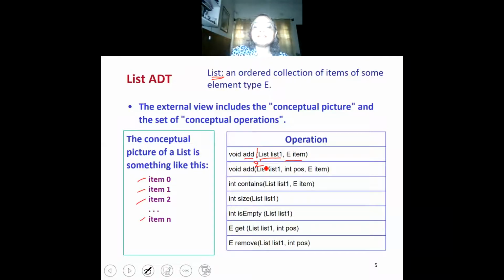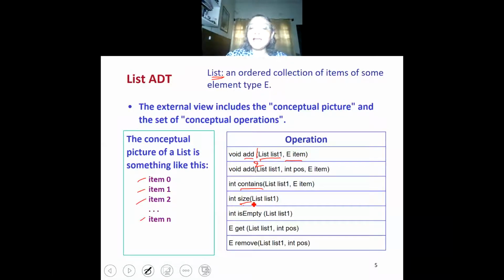Then we have specified the function contains. This function contains takes an item and a list, and it will return true if the item occurs in the list, and it will return false otherwise. In C, we do not have true false. We use integer 1. If item is present in the list 1, this function will return 1. If item is not present in list 1, this function will return 0. Then we have the function size, which will take the list as input and return the number of elements in the list. So this is an accessor function.